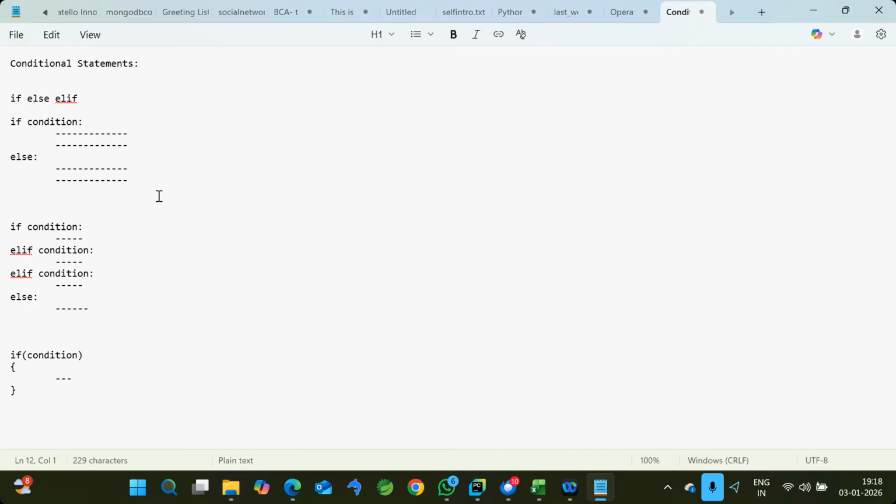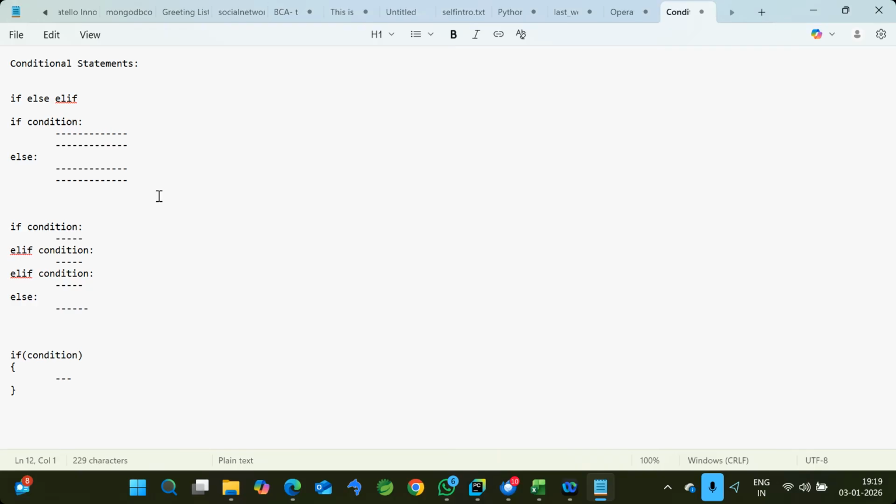So use cases, as I mentioned: to validate any condition, to check whether the condition is true or false, or to check that some condition is met or not. In all these situations, we generally use the conditional statement to validate that particular situation. So any doubt till this point? If not, we'll go with some examples.